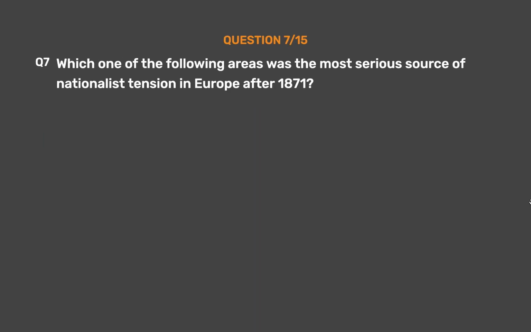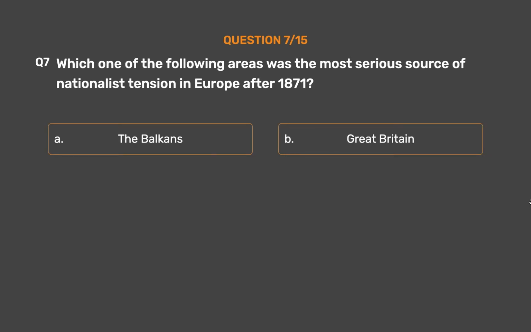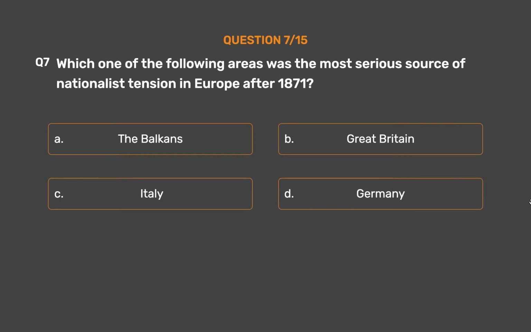Question number 7. Which one of the following areas was the most serious source of nationalist tension in Europe after 1871? Option A. The Balkans. Option B. Great Britain. Option C. Italy. Option D. Germany.